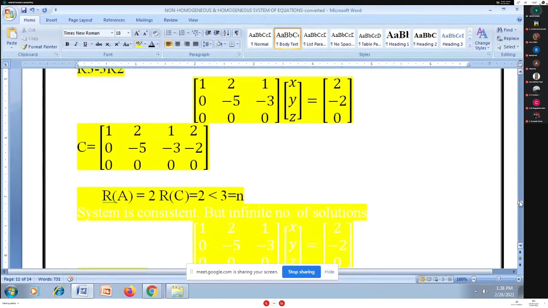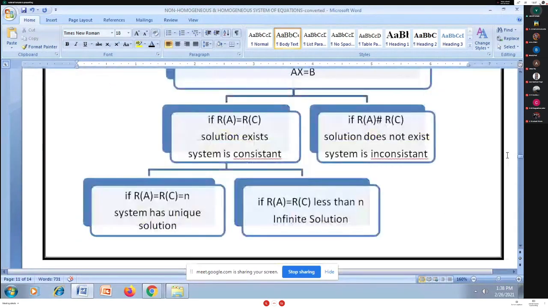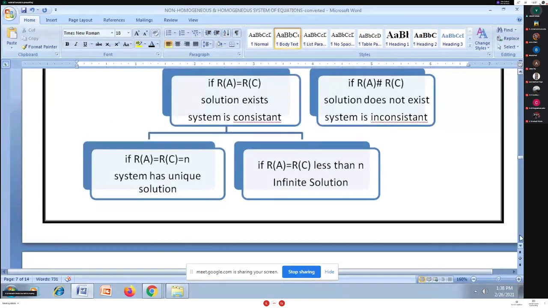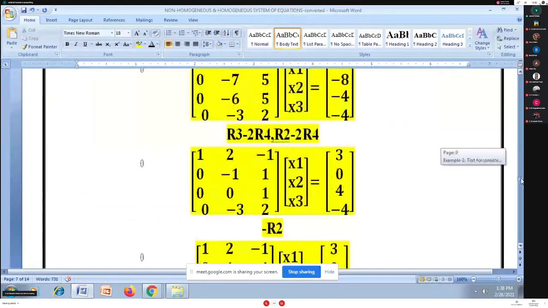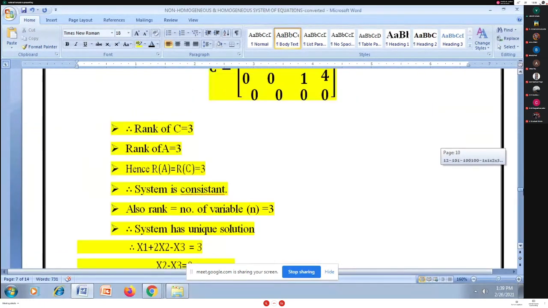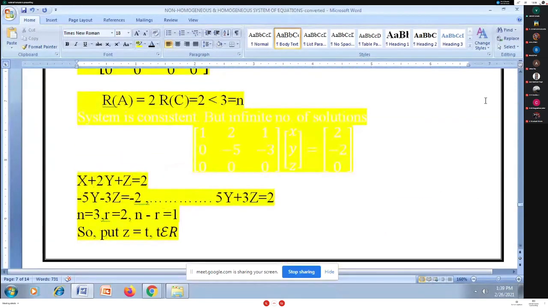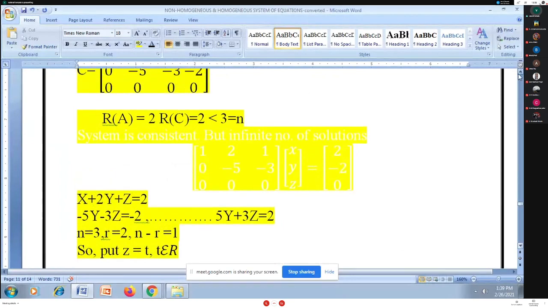According to the tree diagram or chart, whenever I have rank of A equal to rank of C less than the number of unknowns, I have an infinite number of solutions. So how can I go about writing infinite number of solutions here? If I just write infinite number of solutions, my answer sheet will be less for me. So see here, I'll recall the last step.